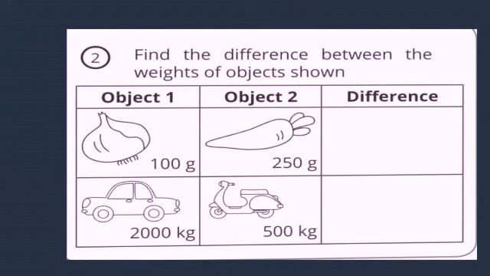Next, we have learned about the difference between objects also. Like onion and carrot, from the picture we can easily understand that different weights are there. You can find the difference by subtraction. Next, toy car and scooty are also given, I think. So you have to find the difference and write it in the comment section. I know that you can easily understand these questions.